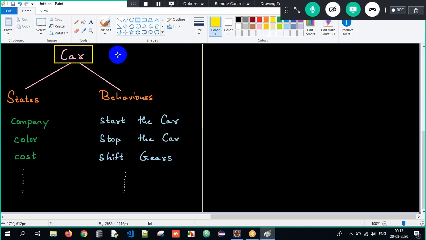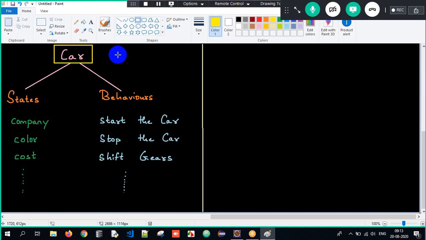Cost, 5 lakhs, 10 lakhs, 15 lakhs, 20 lakhs, I'm storing some data. So states are used to store some data, whereas behaviors are used to perform some task. Such as if I want to start the car, I am performing some task, functionality. If I want to stop the car or shift gears, it means I am performing some action. It involves functionality. So these are all called behaviors.